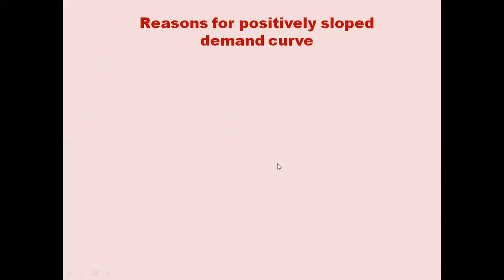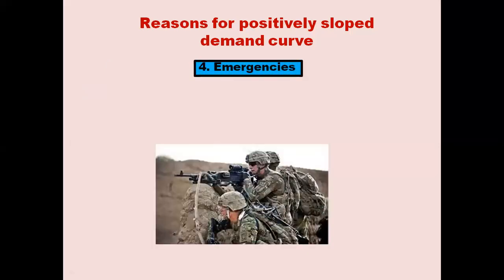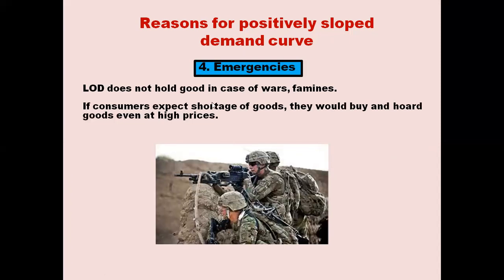Next is emergencies. In case of war or famines, the law of demand does not hold good. That is, the demand curve is not negatively sloped. If consumers expect a shortage of goods, they would buy and hoard goods even at high prices. Suppose in case of war, there will be an acute shortage of goods. Even if the prices are rising, consumers would buy and store the goods even if the price is high.